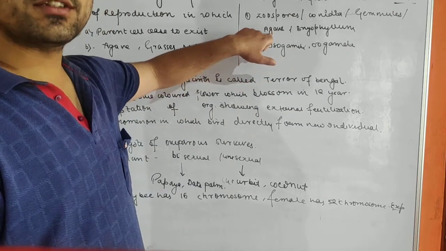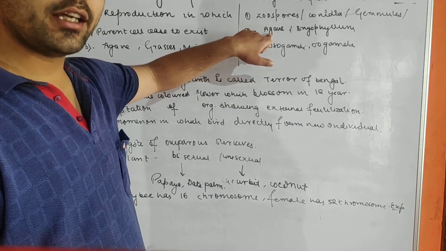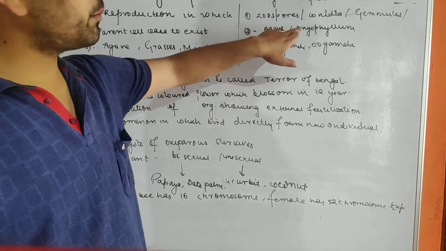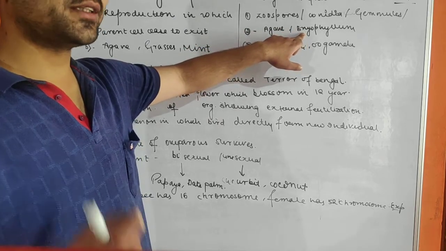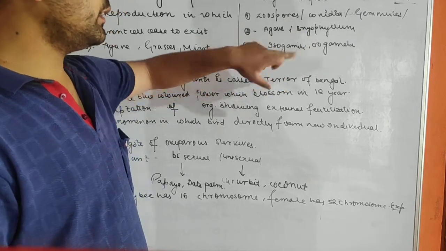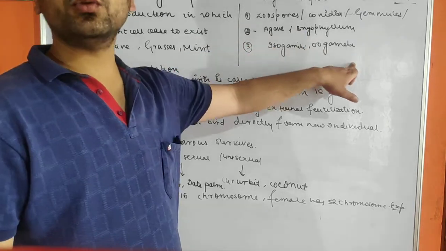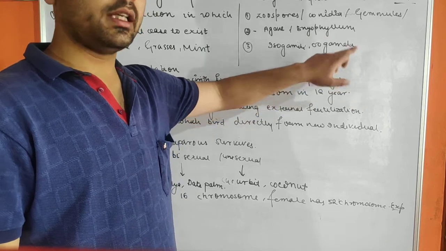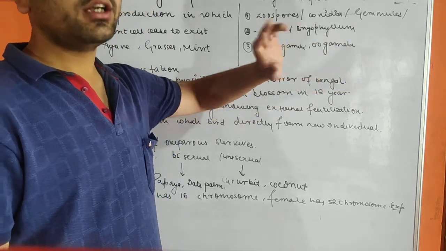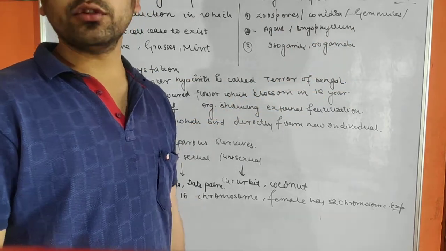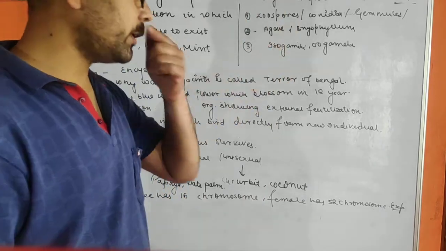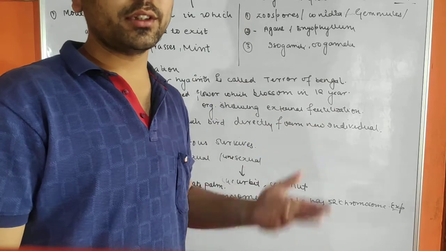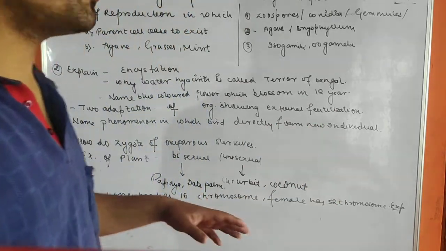Agave, what is the mode of propagation in agave? It is bulbil. Bryophyllum propagates through the buds present in the leaves. Then there is a diagram of isogametes and oogamete in your NCERT. Either the question can be asked or a diagram will be given and you have to tell what it is. So first prepare these questions very carefully. Just see the diagrams and after a certain period of time you will be able to remember them all.